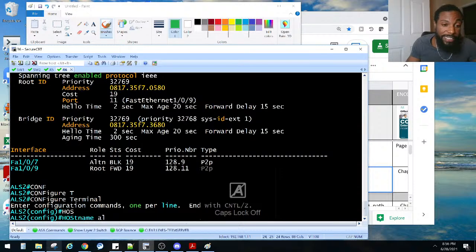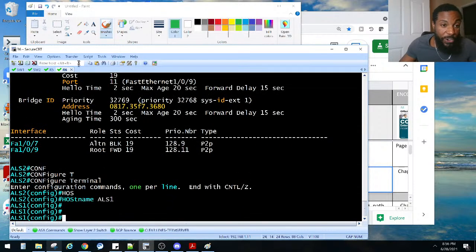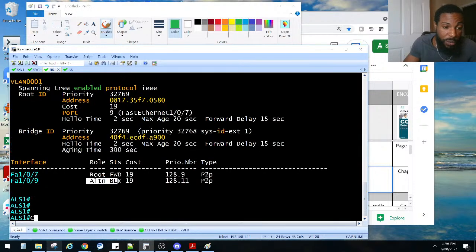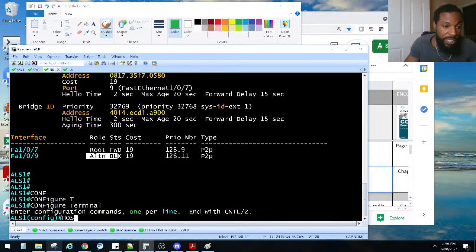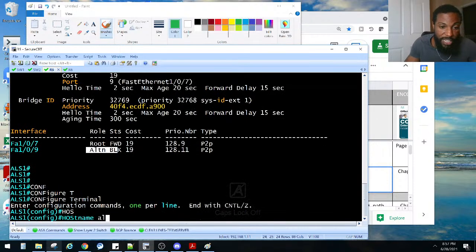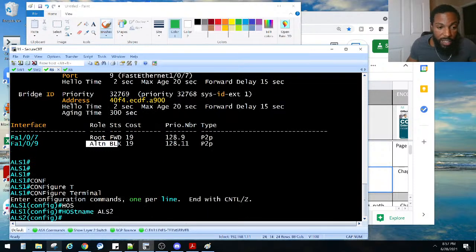Hostname ALS1. Again, your interfaces might be different, your setup might be different, and make him ALS2. Hostname ALS2. There. Okay.